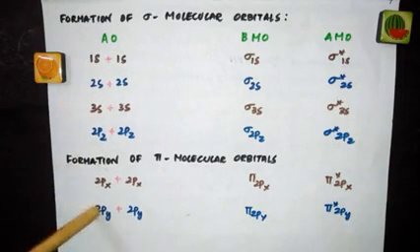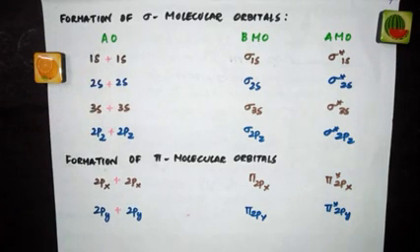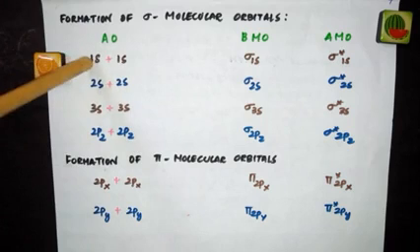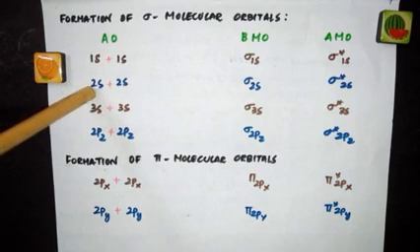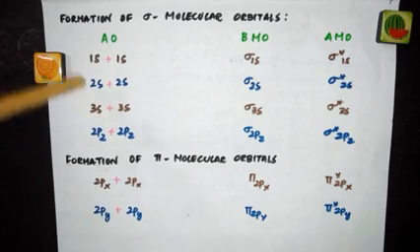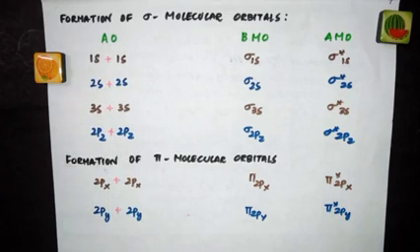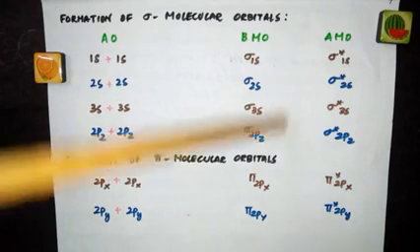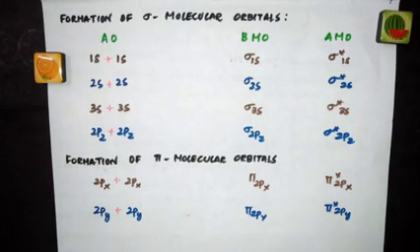When you look at these atomic orbitals, we know how to arrange them in increasing order. 1s lower energy and next comes 2s and next comes 2p and next 3s, then 3p, 3d and it goes on, 4s and 3d it goes on. So same way, these molecular orbitals can also be arranged in